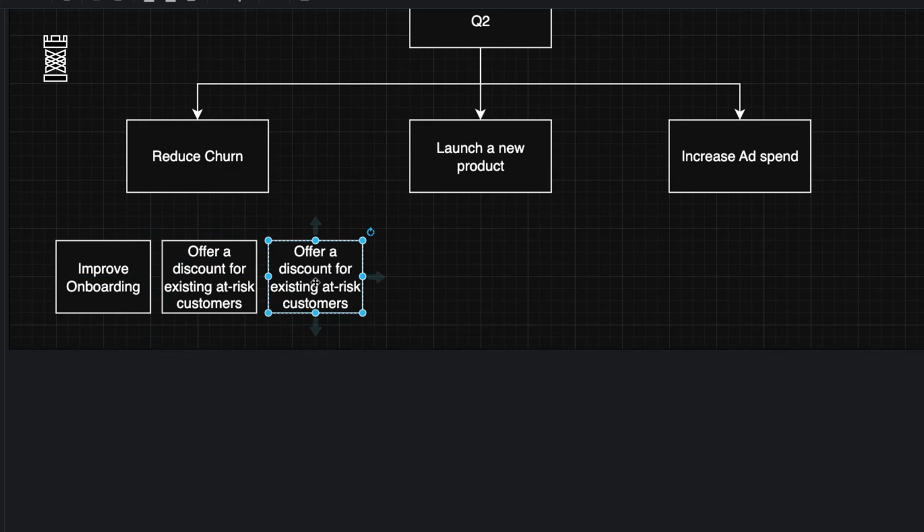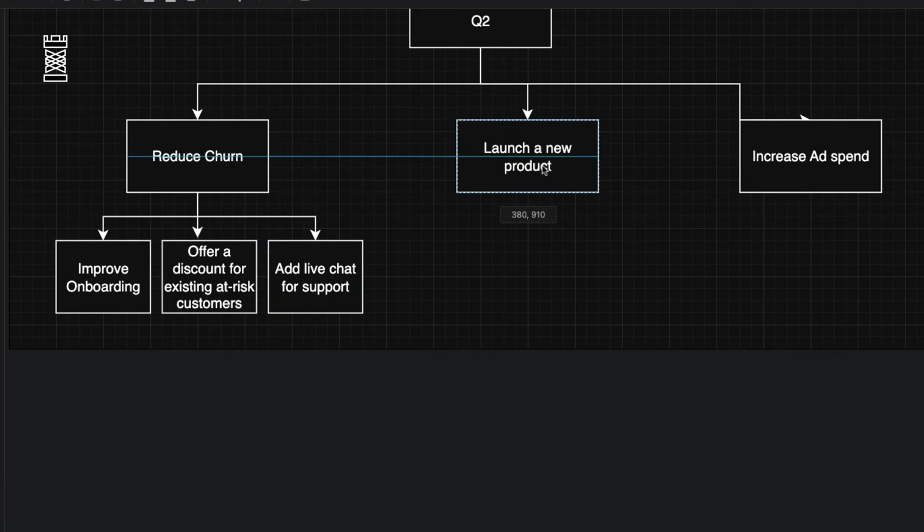And maybe we can add live chat for support. Now these are all paths or leaves from these branches, which could be translated into actions eventually.